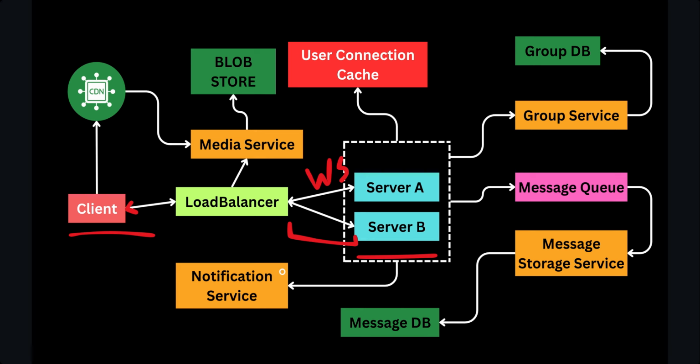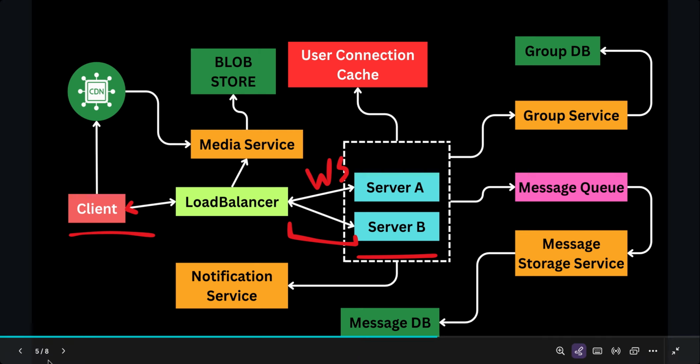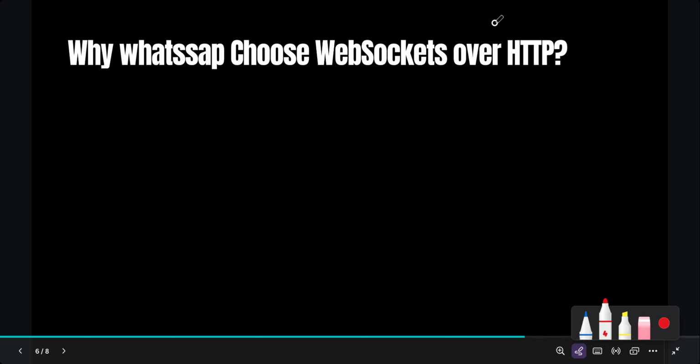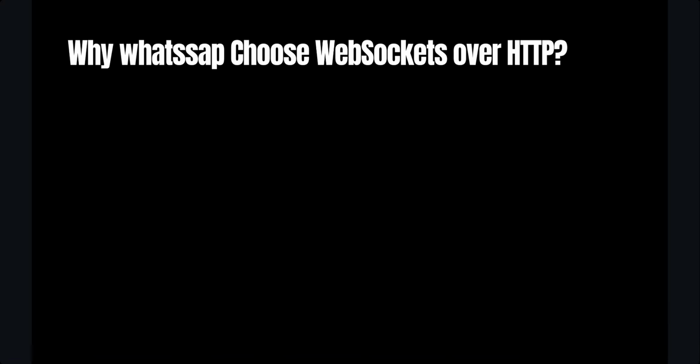So today we will talk about why WhatsApp chooses WebSockets over HTTP, or why any chat system will choose WebSockets over HTTP. So WhatsApp, and indeed most modern real-time messaging applications, largely choose WebSockets over traditional HTTP for several critical reasons. First, we will talk about the bidirectional nature of WebSocket.